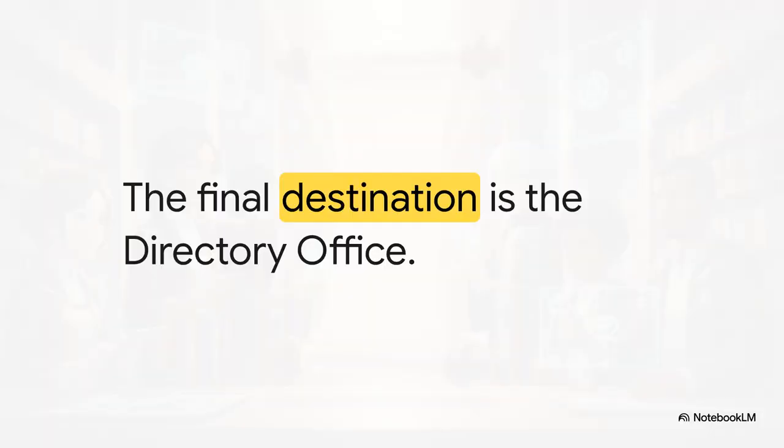Now let's set the final scene of our mental movie. We have our frantic organizing PIO, and we have our super weird Pew's bread sign. But where is all this actually happening? Like, what's the destination? Well, the mnemonic tells us the sign was written for directory office. I want you to picture a very specific, heavy wooden office door at the very end of a long hallway, and it has this shiny brass plaque on it that clearly reads Directory Office.